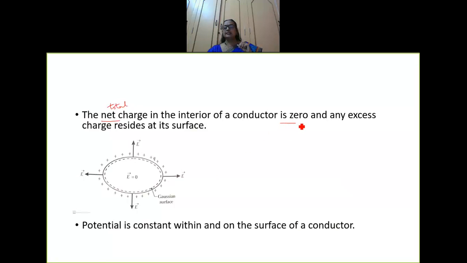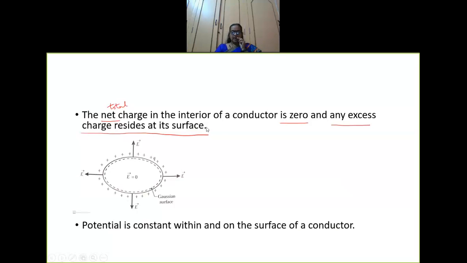Inside a conductor, the net charge is zero, and any excess charge resides at its surface. The last point we discussed: where are the charges? The charges are on the surface of the conductor. Now look at this diagram, children. This is a diagram of a conductor carrying an excess charge Q. The excess charge Q is here. Are you able to see this? So the charges are on the surface of the conductor.